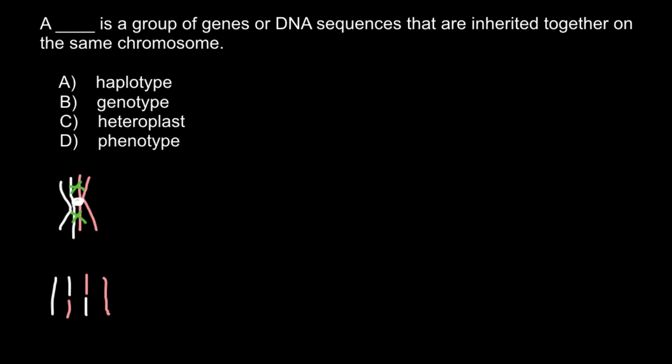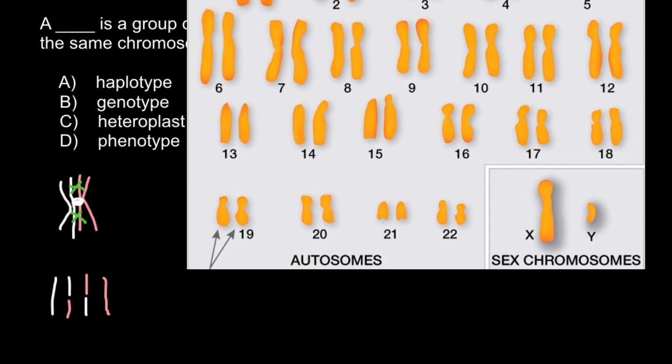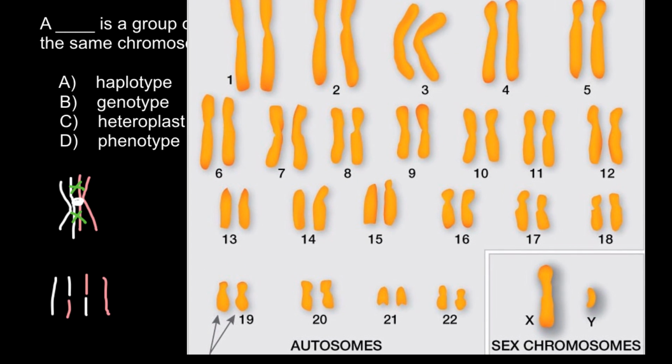But once again, if we return to this picture, you can see that the Y chromosome doesn't have a pair. It has a pair of X chromosome, but the Y chromosome and X chromosome don't exchange information, don't participate in crossing over.